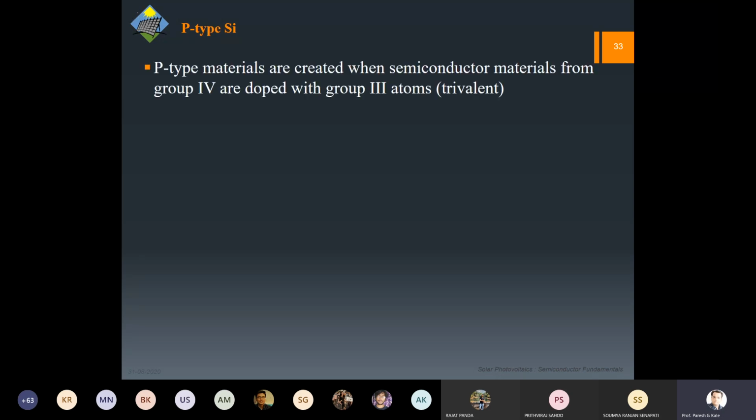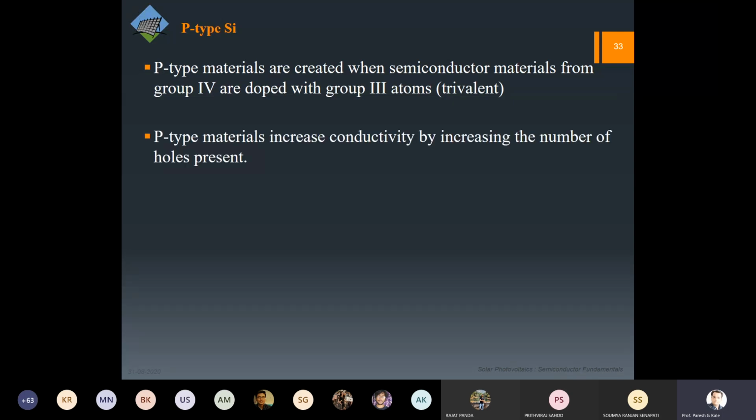With this we can have two types of extrinsic semiconductor. Extrinsic means doped or impure semiconductors. One is p-type. When we dope with trivalent impurities, p-type materials are created.